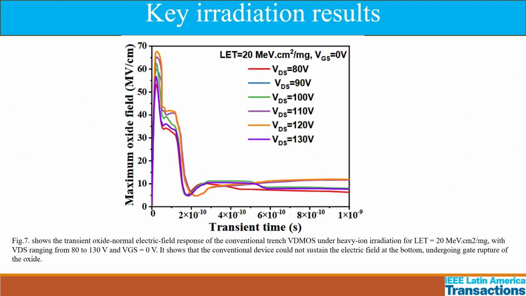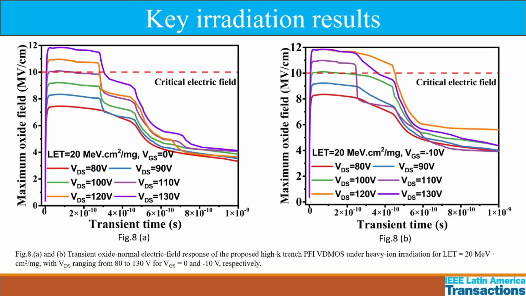Key single event radiation results. The result shows that the conventional device could not sustain the electric field at the bottom, undergoing gate rupture at an LET of 20 MeV cm²/mg and VGS equal to 0 volt. For LET 20 and VGS 0 and -10 volt, we can see that the maximum electric field across the oxide is increased from 8.5 megavolt per centimeter to 10 megavolt per centimeter at a VDS of 100 volt rise when VGS is changed from 0 volt to -10 volt.